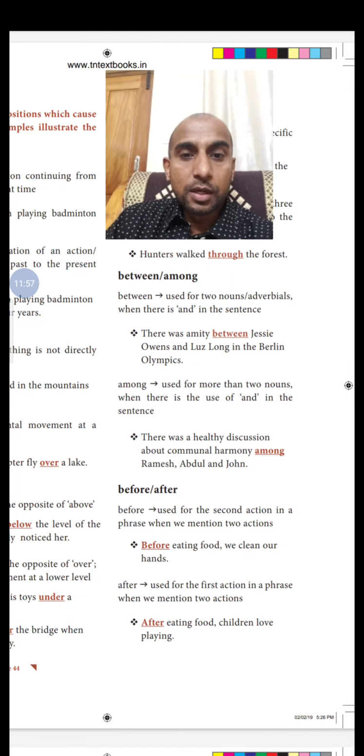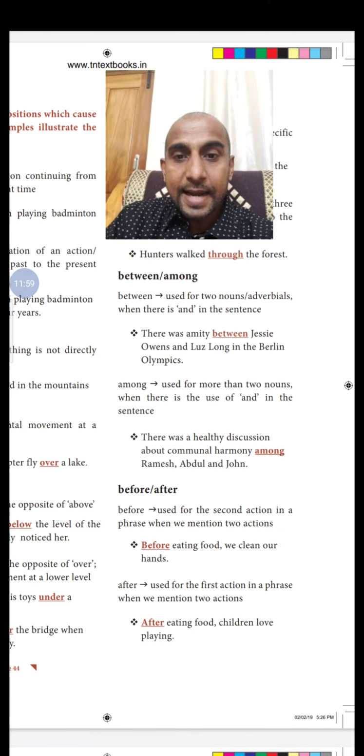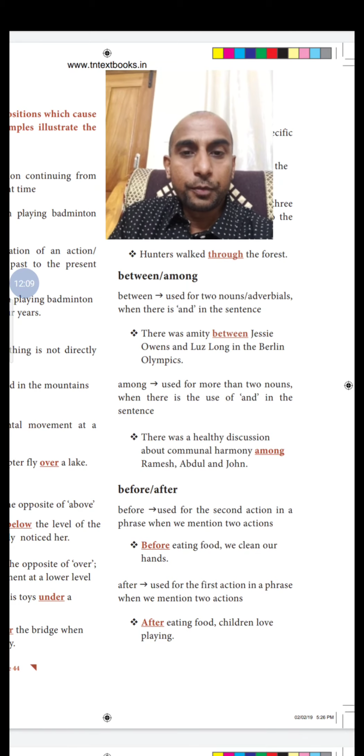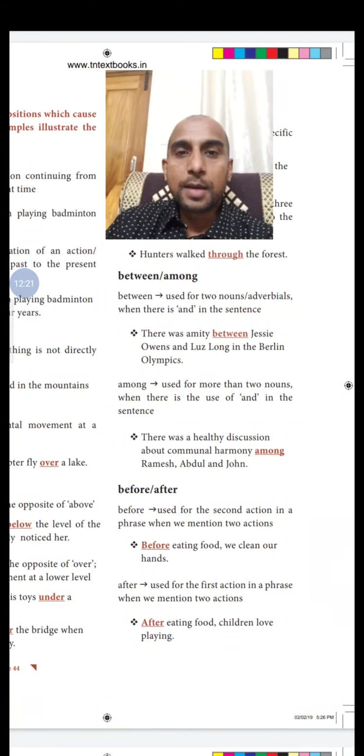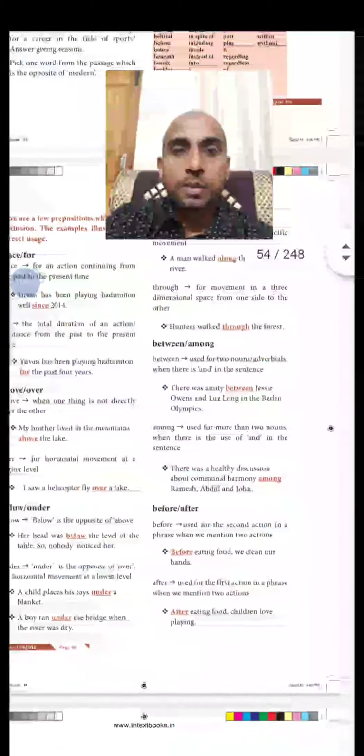So the difference here, before is used for the second action in a phrase when we mention two actions, whereas after is used for the first action. So what is the first one? Before we clean our hands is the second action. For that we use before, and the second one, after eating food, after we use the phrase for the first action. So these are a few examples for confusables in prepositions.